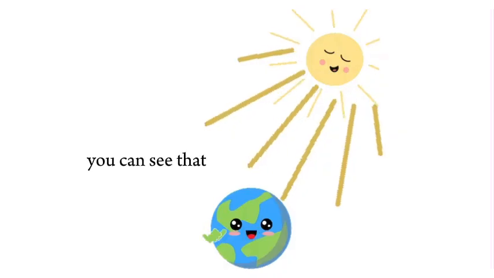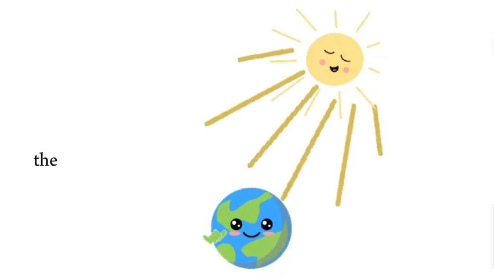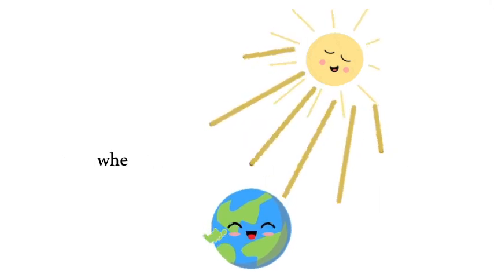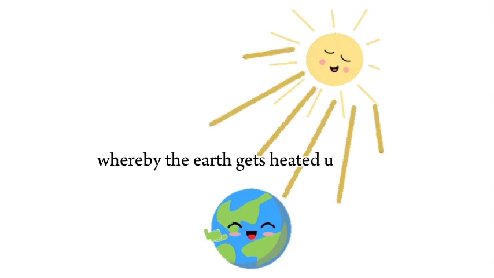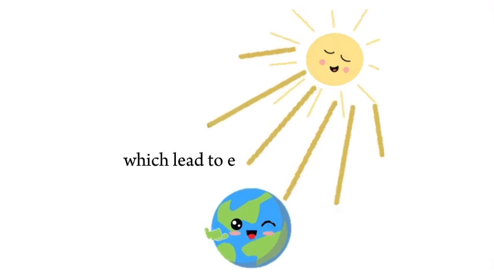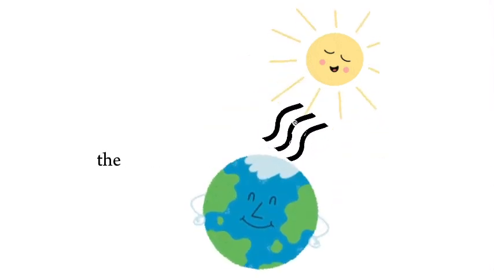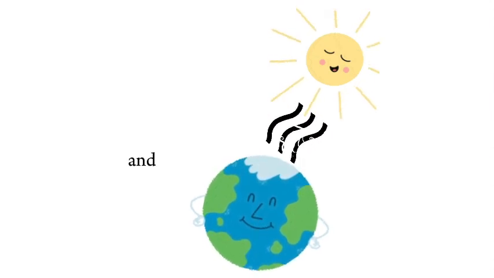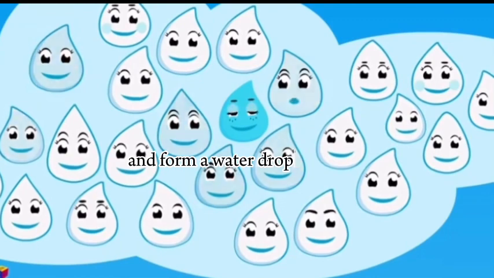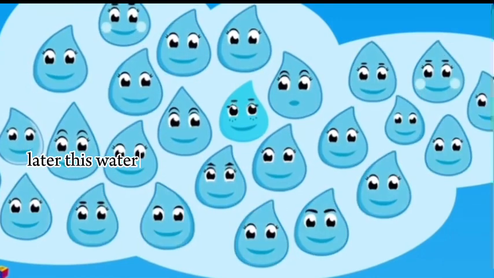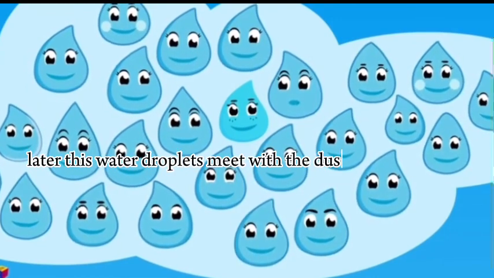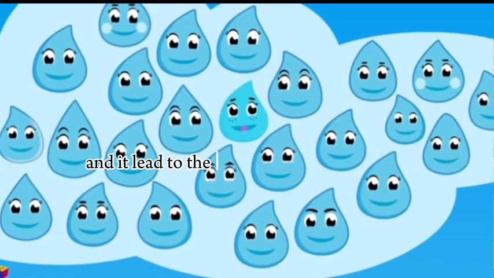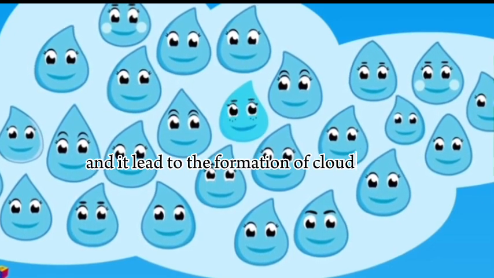When the sun shines, the sun rays directly fall on the surface of the earth, whereby the earth gets heated up, which leads to evaporation. The water vapor goes up in the air and forms water droplets. Later, these water droplets meet with the dust particles and it leads to the formation of clouds.